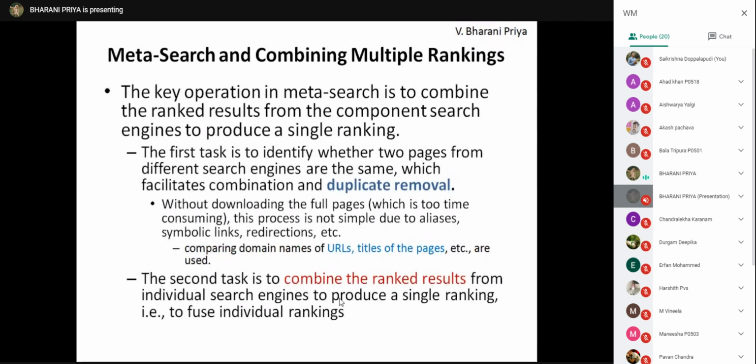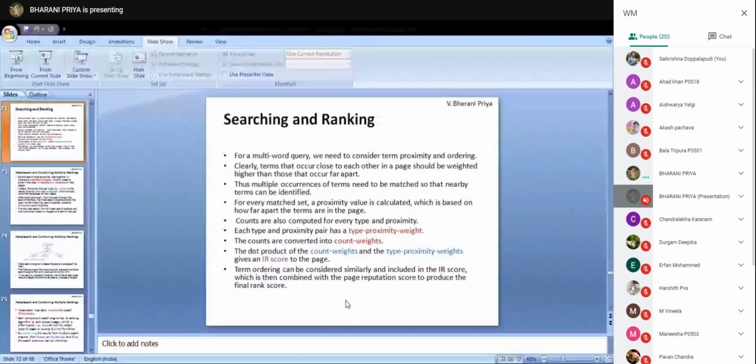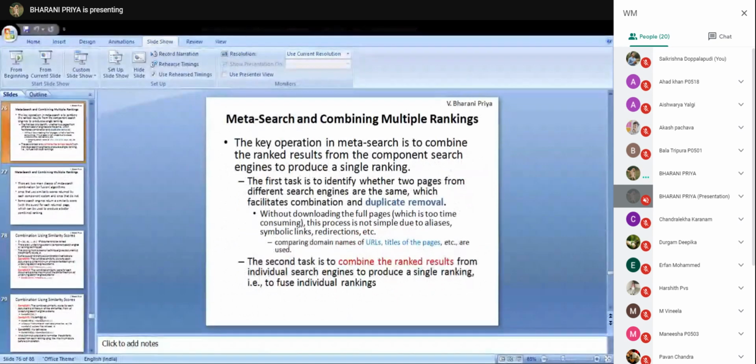Then the second task is to combine the ranked results from the various individual search engines. The first task is to remove the duplicates, and the second task is to combine the ranked results. For example, if one system has given document A rank 1 and another system has given it rank 2, then how will you combine the results?